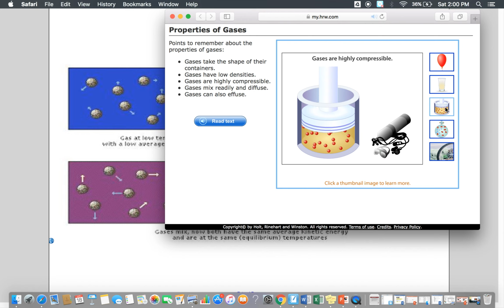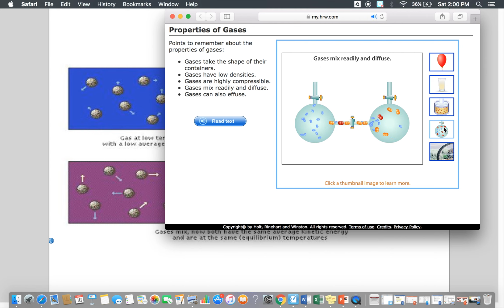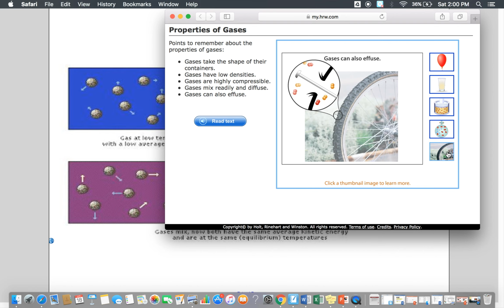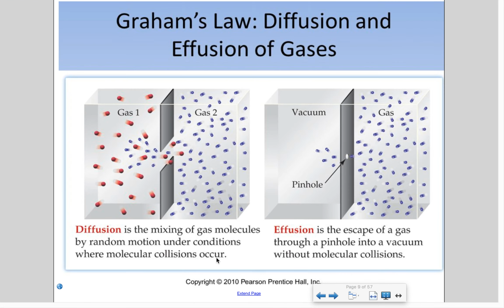Gases are compressible to small fractions of their initial volumes. Because of this, large amounts of oxygen can be stored in tanks for scuba diving. Gases mix readily by diffusion. We don't have to stir or shake them to make them mix. Gases can escape containers through tiny holes in a process called effusion. This occurs when a bicycle tire is punctured. All right, so here is just another diagram showing diffusion, where it mixes readily on its own, and effusion means it escapes kind of into a vacuum.